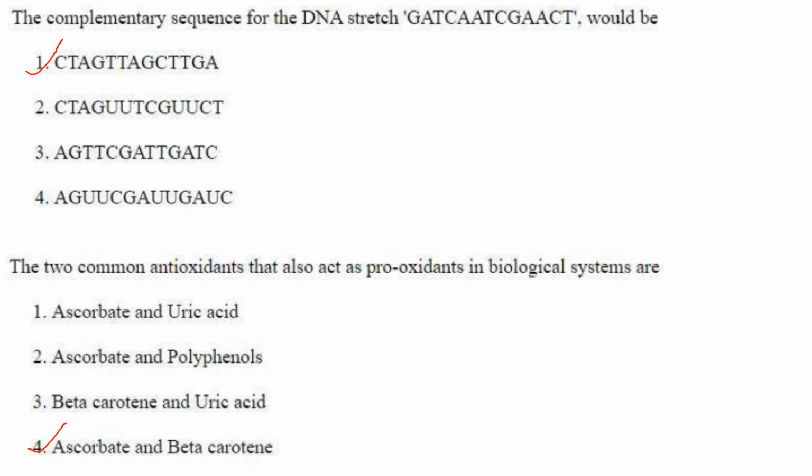They promote or generate free radicals, then they increase oxidative stress, can cause cellular damage, inflammation and even cell death. So the answer here will be ascorbate and beta carotene. Answer is option 4.